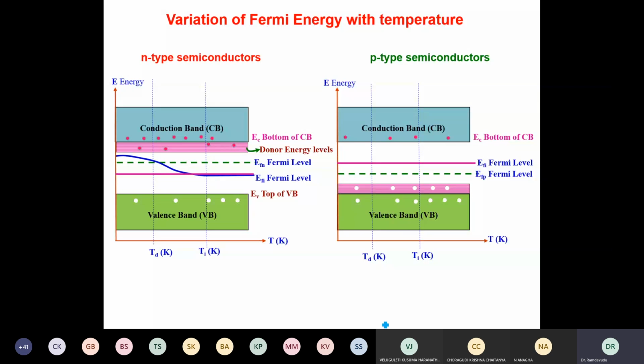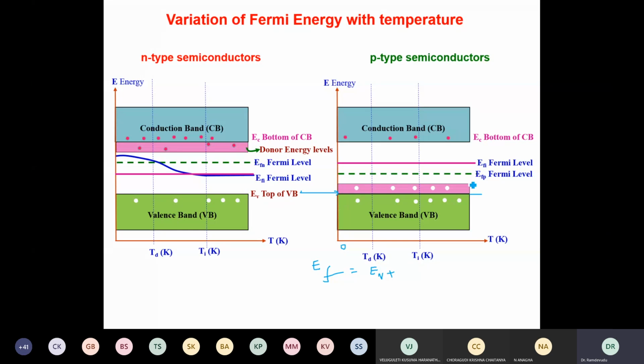Now, as the temperature increases, initially in this case, the Fermi energy level at lower temperature, somewhere here if I take it, is simply equal to EV. EV is the highest energy level of the valence band. It is the top of this one.